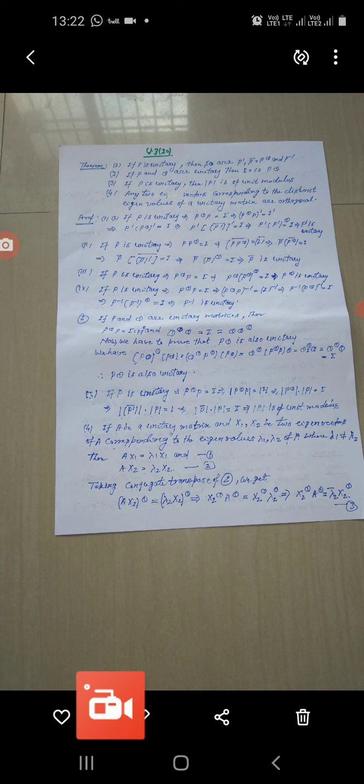This implies that mod of P is of unit modulus.